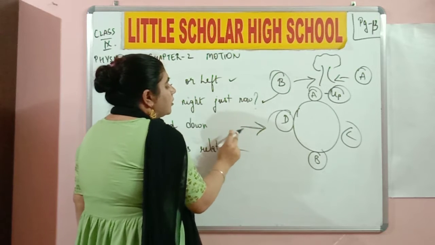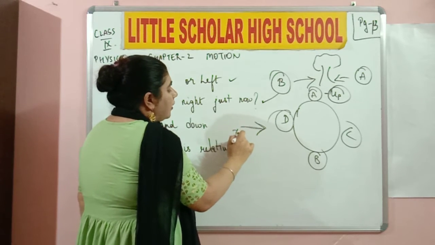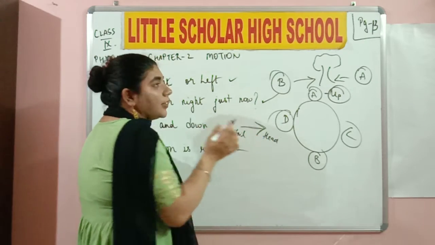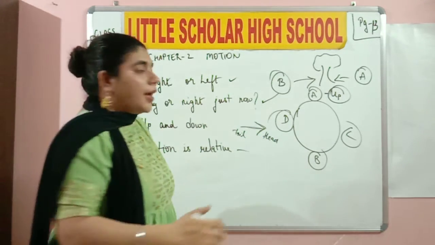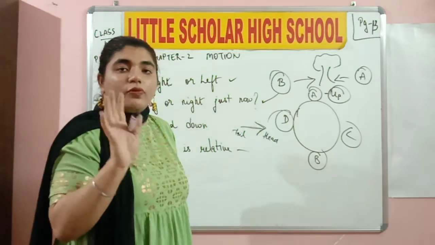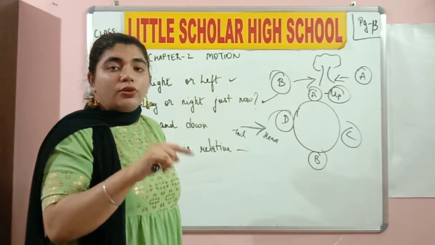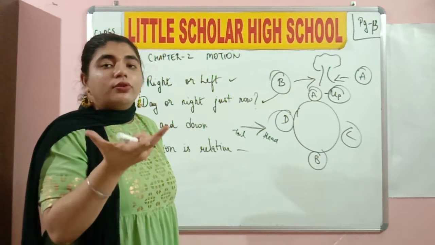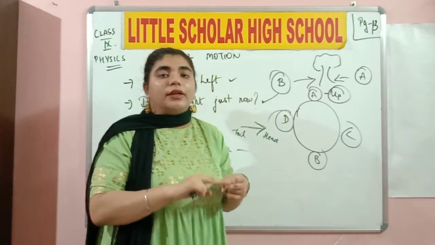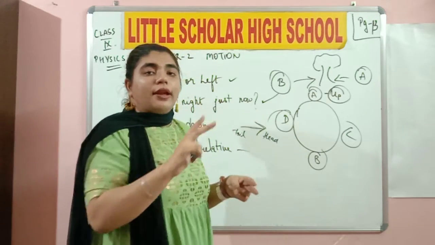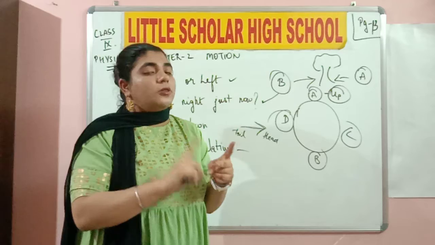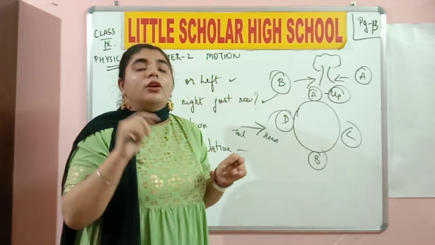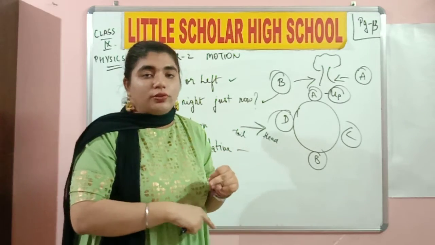This end of the arrow is called the tail and this end of the arrow is called the head, thus signifying that it is moving in a certain direction. And there's a line over here signifying that they are moving a certain length. So both magnitude and direction are a part of what? Displacement. So what were the two quantities that we need to study after motion is relative? Distance and displacement. Distance only deals with magnitude. Displacement deals with both magnitude and direction.